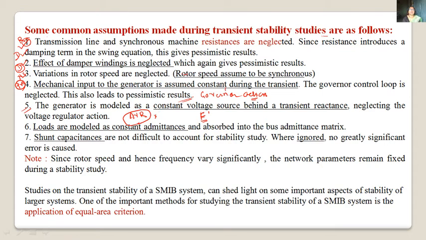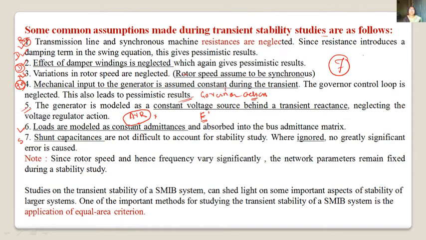Loads are modeled as constant admittances and absorbed into the bus admittance matrix. Shunt capacitances are also neglected. So these seven are the assumptions for transient stability.